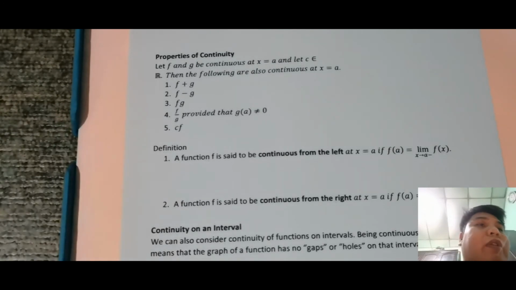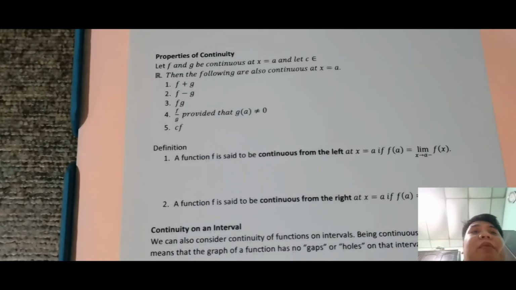Okay, so ito na yung properties. So properties of continuity, handa ka na bang makinig sa mga babasahin ko? Babasahin ko na siya, konting explanation, so understandable naman na siya dyan. Binigyan ko lang ng meaning, tandaan mo. Hindi mo kailangan tandaan yung lahat.